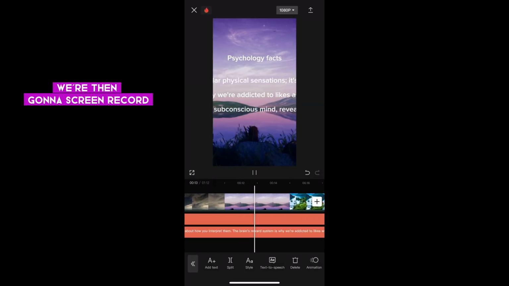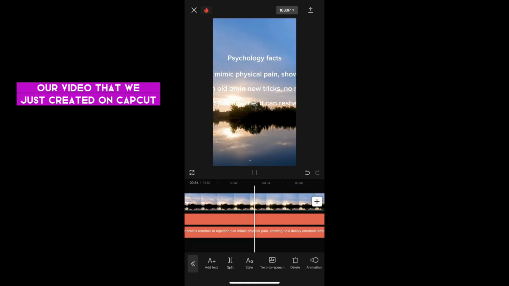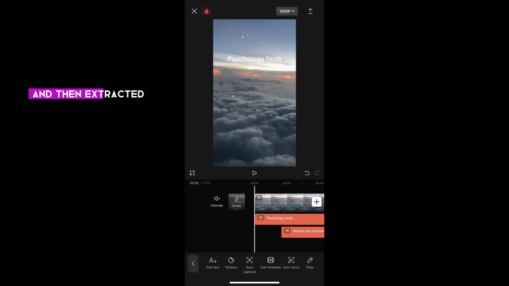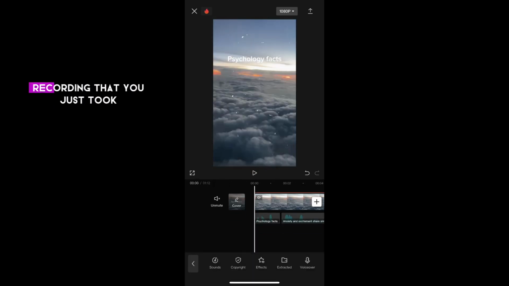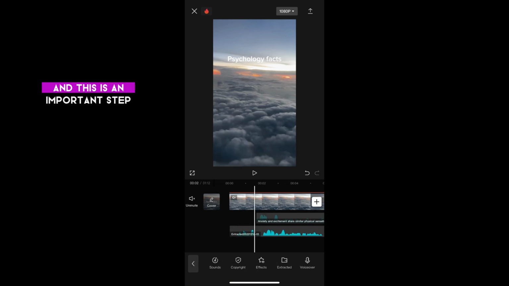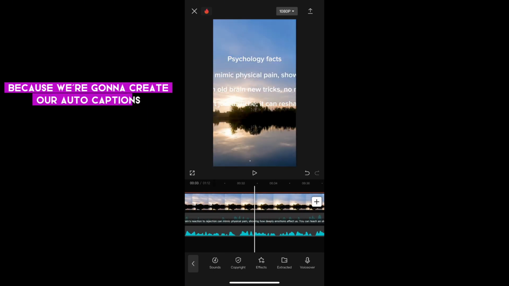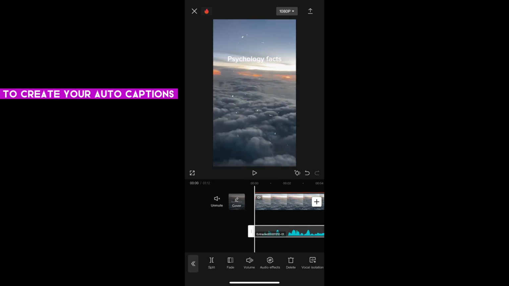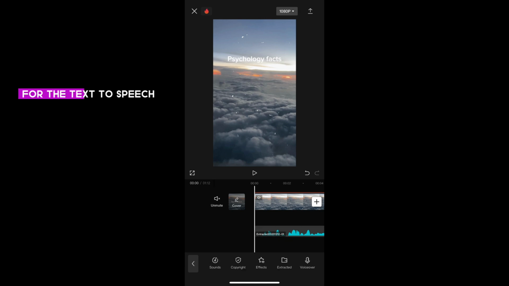We're then going to screen record our video that we just created on CapCut, and you can do this on your phone. We're then going to click on audio and then extract it, and then click on the screen recording that you just took. And this is an important step because we're going to create our auto captions, and for some reason CapCut needs a voiceover to create your auto captions. We're then going to delete the audio for the text to speech.